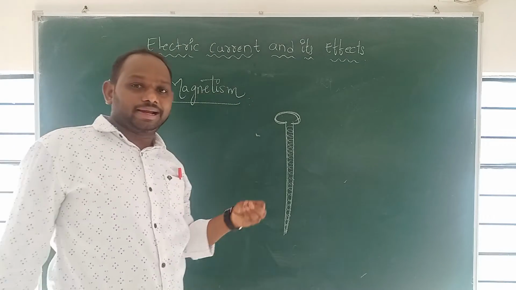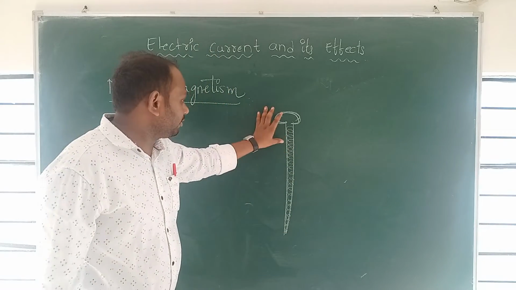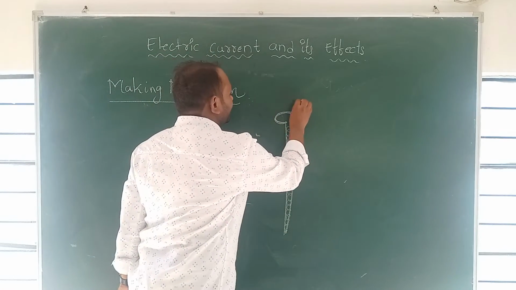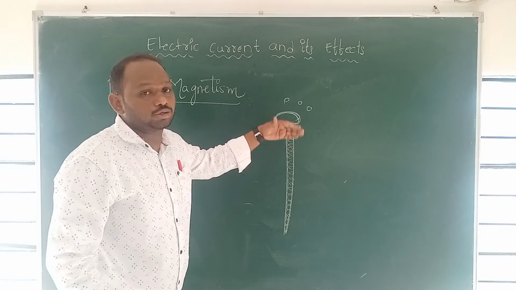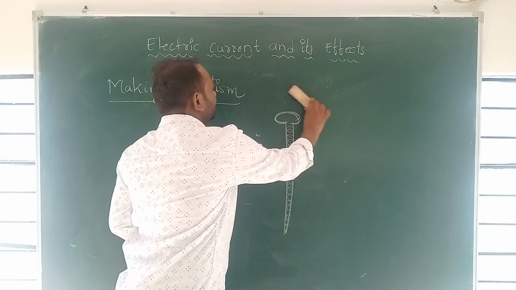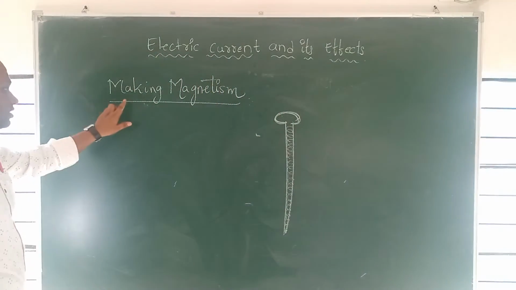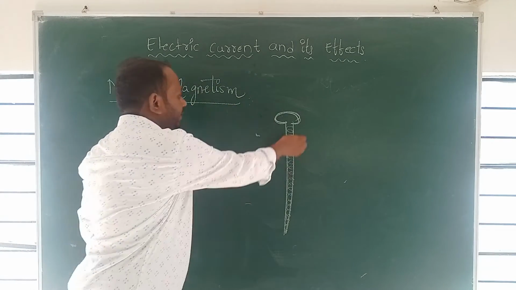So iron will be attracted to the iron nails. Understand my point? Here I will take iron. Here I keep iron nails. Will they be attracted or not? Not attracted, because both are iron nails only. So irons are attracted by magnets only. So here our concept is making magnetism. So how to make magnetism: I will take this iron nail.